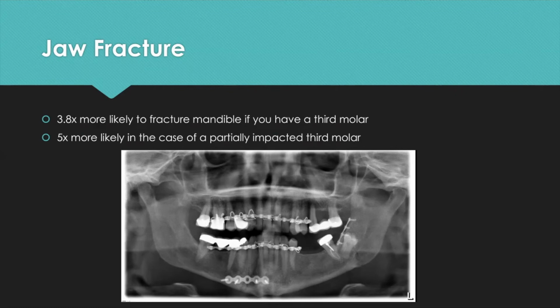In this case, you can see the patient has a right parasymphysis and a left angle fracture going through that impacted number 17. The fracture was plated. Would the patient have still broken their jaw if the tooth was there? We never know, but having that tooth there does not help even in trying to treat the fracture itself.